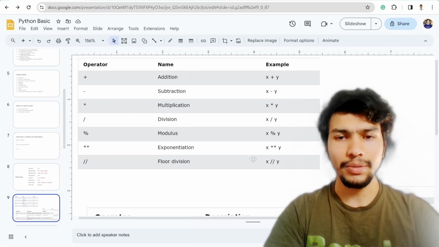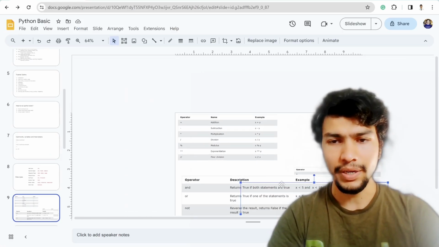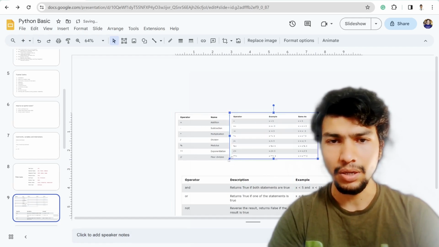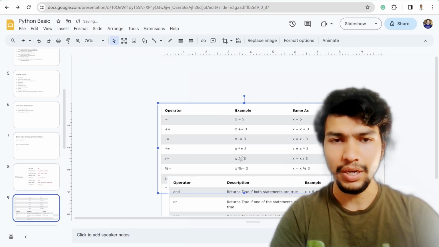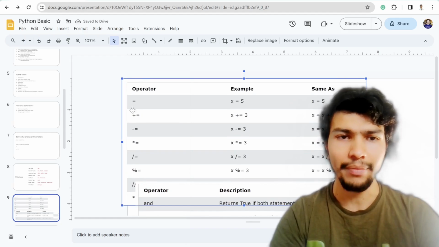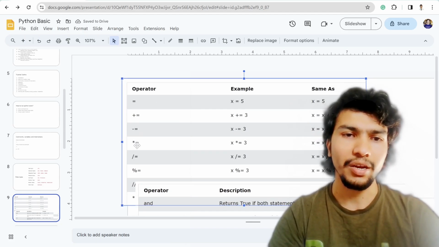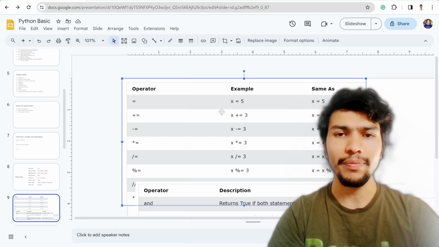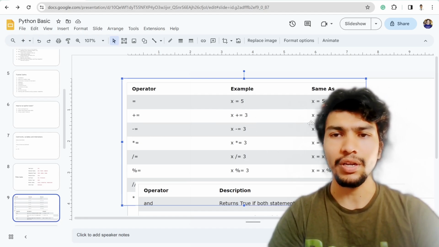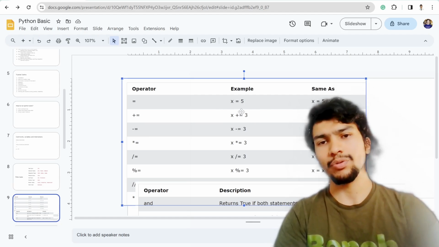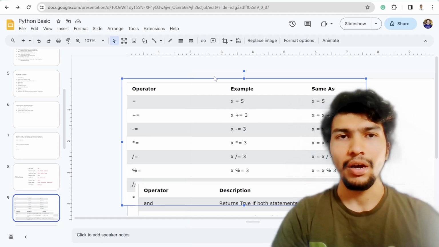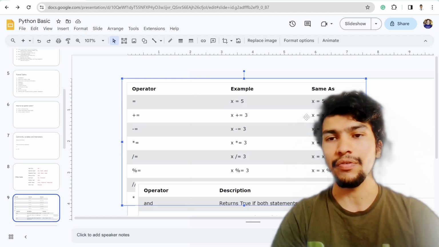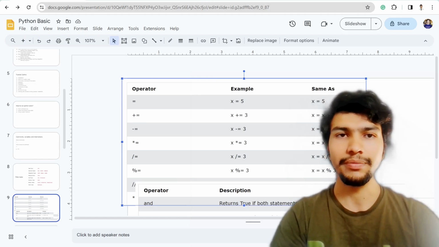Similarly we have another type of operator, which is the assignment operator. In the assignment operators we have plus equal to, minus equal to, multiply equal to, same as the arithmetic operators, and equal to. These are called assignment operators. For example, writing x plus equal to 3 is the same as x equal to x plus 3.